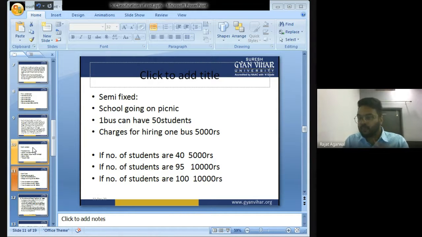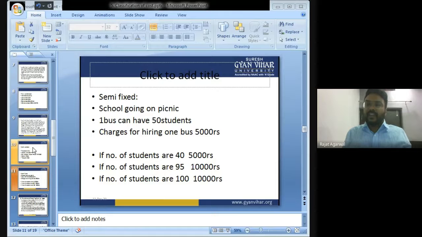If the number of students is 100, how many buses do you have to hire? Sir, in one bus we can accommodate 50 students, so 100 students can be accommodated in two buses. So we have to hire two buses, and the cost of hiring two buses will be 10,000.